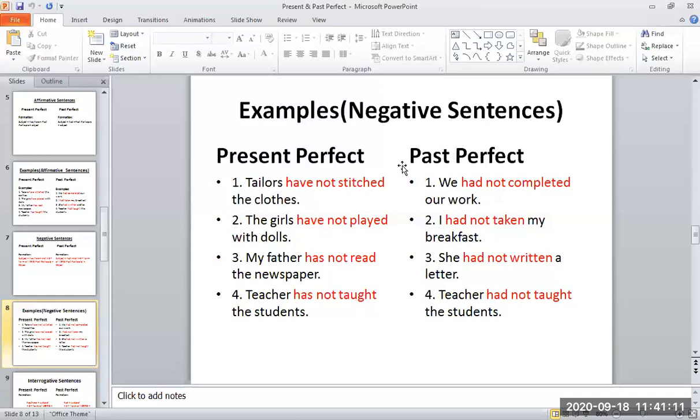In the same way, the formation of past perfect is the same, only the helping verb is changed, because it is had that is used in past perfect tense. Had completed, had not completed, had taken, had not taken, had not written, had not taught. Okay, the rest of the sentence is the same. I have just added not in between the helping verb and the main verb.